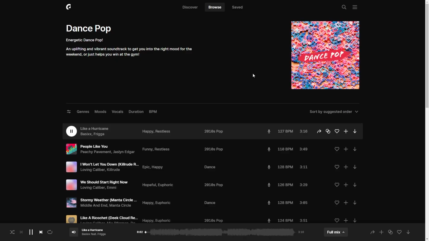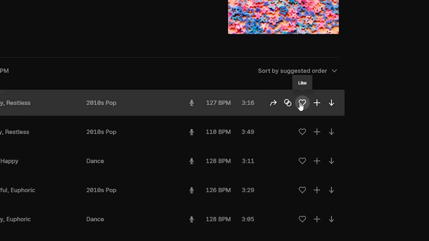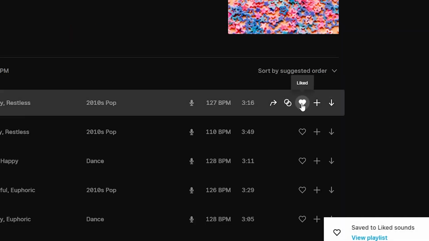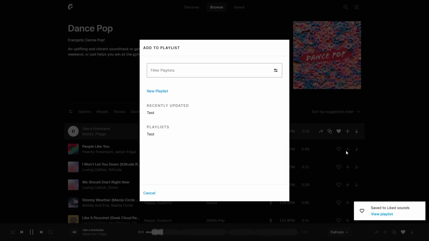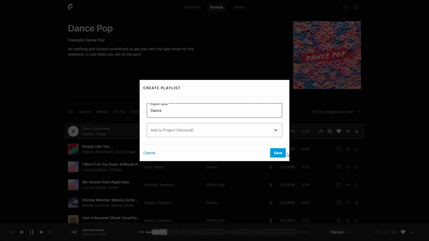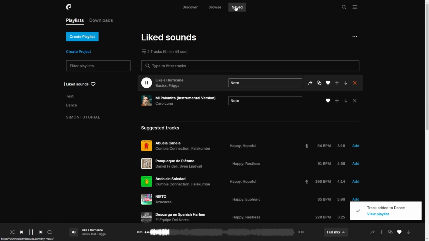We can also save individual songs in our Epidemic Sounds account as favorites or in playlists. This is super handy for the discovery process and when we want to use certain songs over and over again. We can easily add any song to our favorites via the heart, or add to existing playlists or new playlists via the plus. At the top of the menu under Saved we will then find all our playlists and favorites